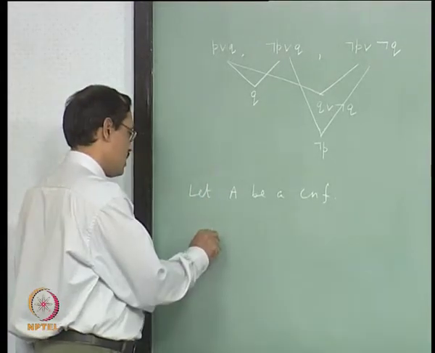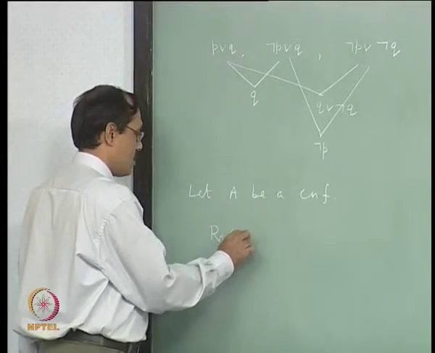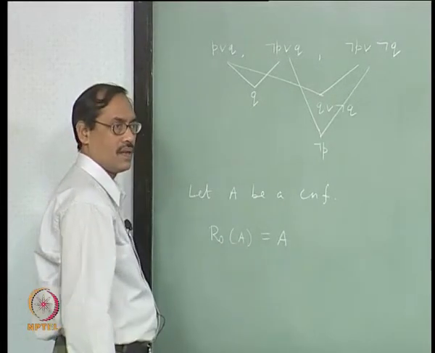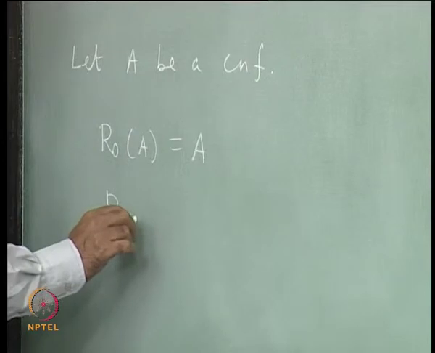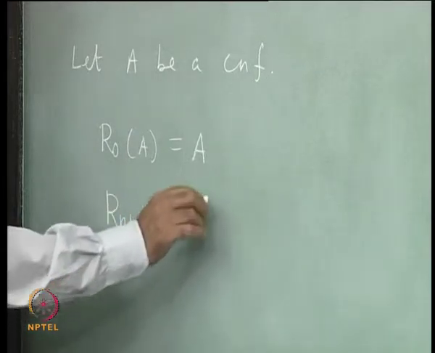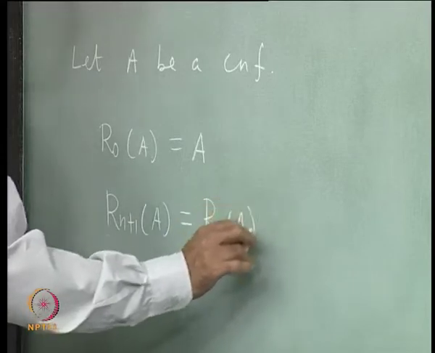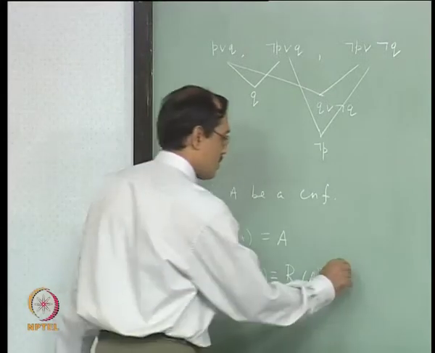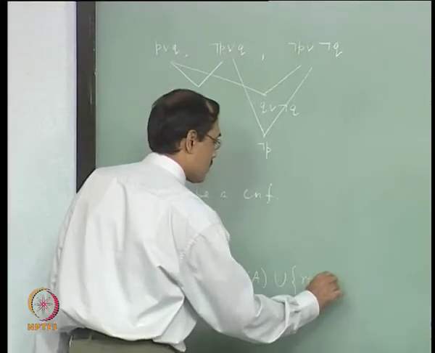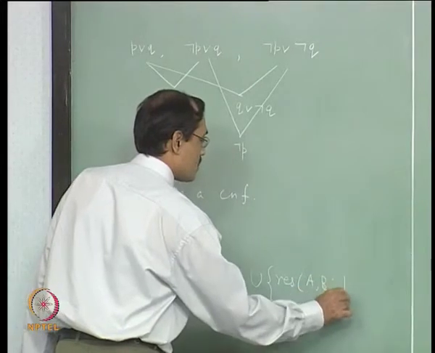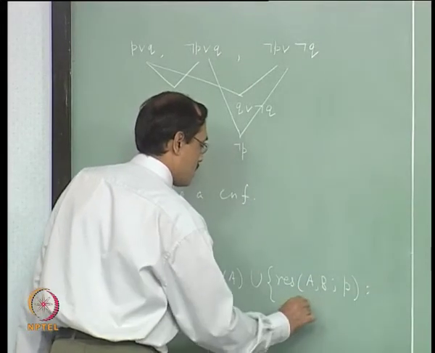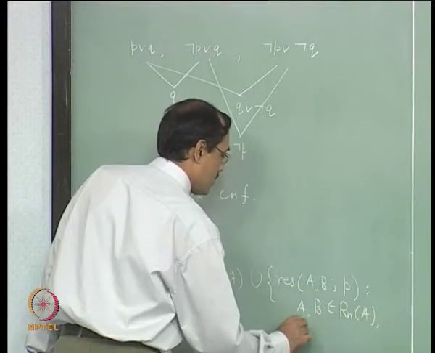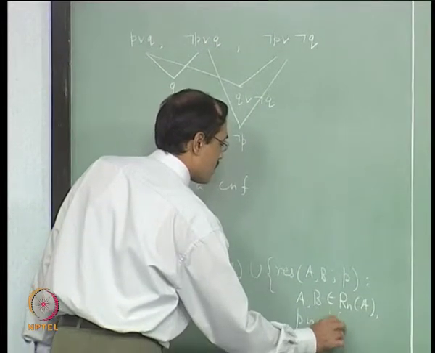So, let us say R0 of A equal to A, and then I define Rn plus 1 of A to be Rn of A union resolvents inside Rn of A. So, that will be resolvents of A B with some biform variable P, such that A and B are in Rn A and P is a biform variable or biform literal.